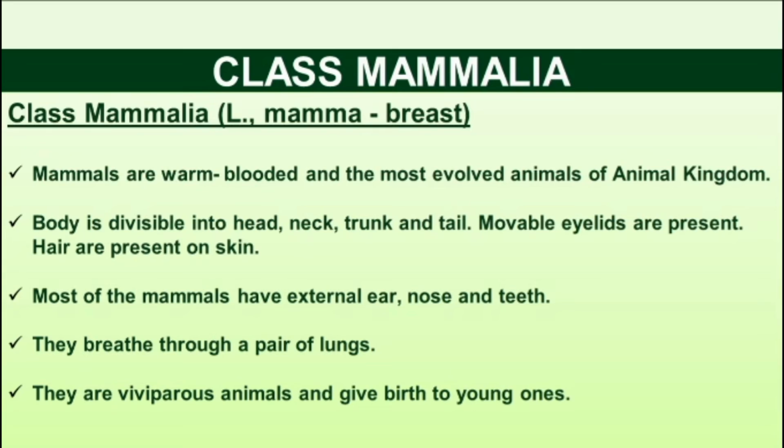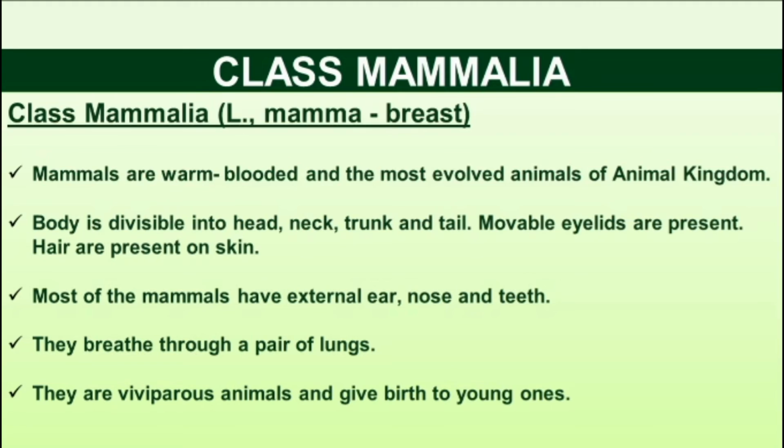Most of the mammals have external ears, nose, and teeth. Yes, normally in humans the ears come outside, along with the nose and teeth. They breathe through a pair of lungs. Normally, all the mammals breathe air and respire with the help of a pair of lungs.